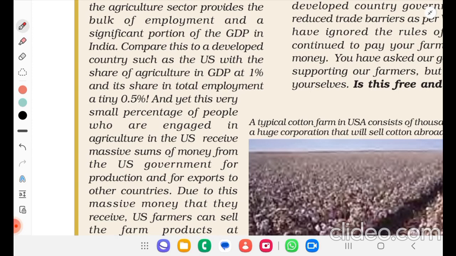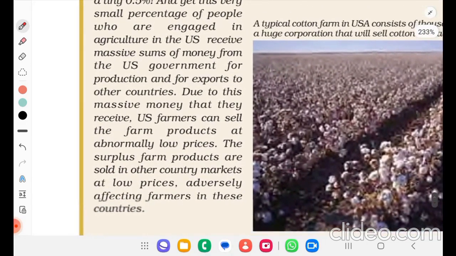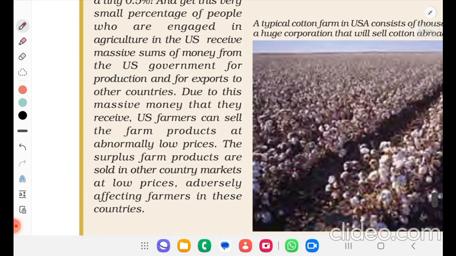And yet this very small percentage of people who are engaged in agriculture in the US receive massive sums of money from the US government for production and for export to other countries. Due to this massive money that they receive, US farmers can sell the farm products at abnormally low prices. The surplus farm products are sold in other markets at low prices, adversely affecting farmers in these countries.